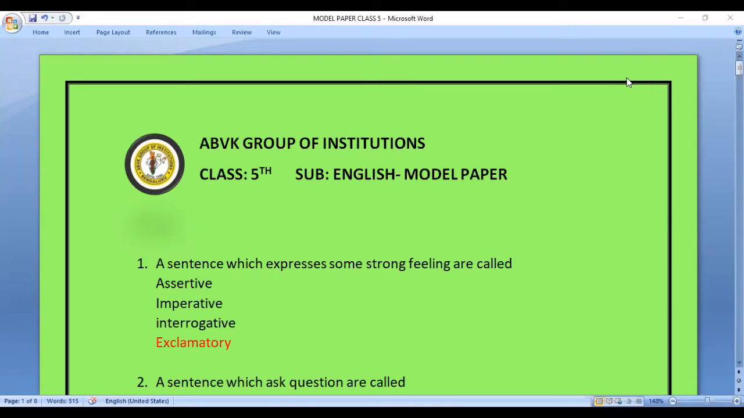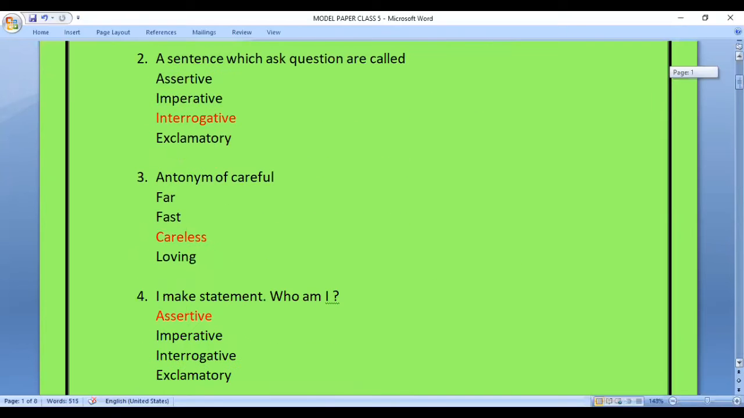Question 1. A sentence which expresses some strong feeling is called. So, in this question, we have been given a definition of a kind of sentence in which we express very strong feelings. So the options are assertive, imperative, interrogative, or exclamatory. The answer is exclamatory.